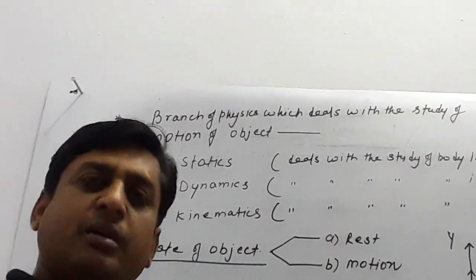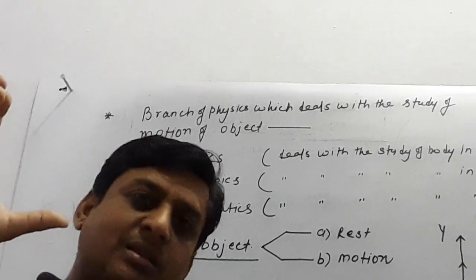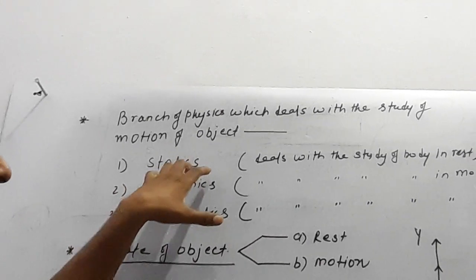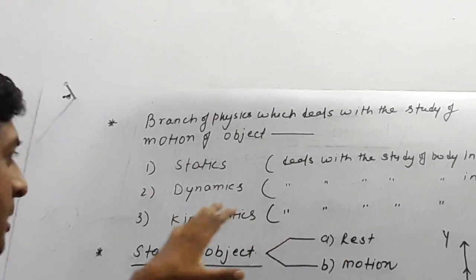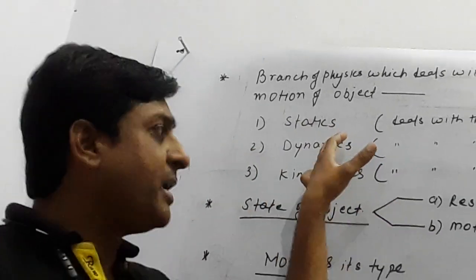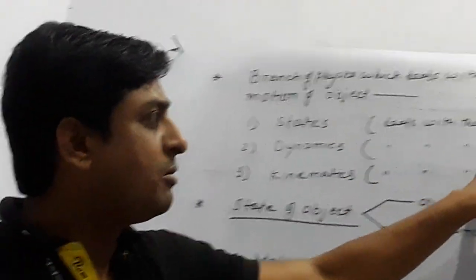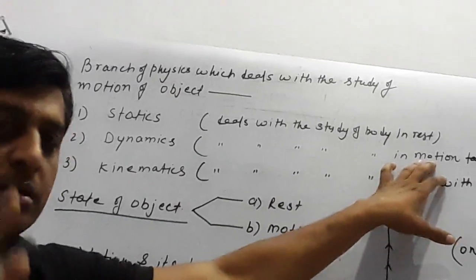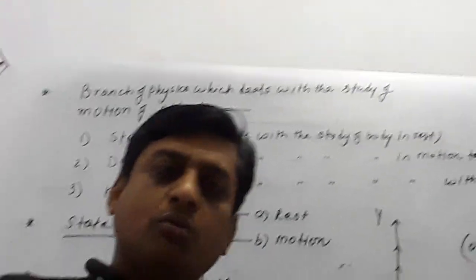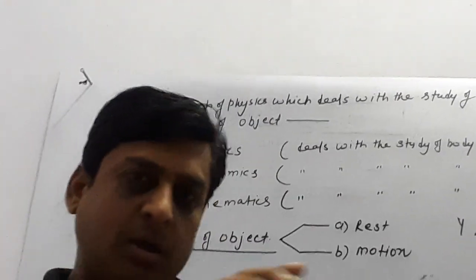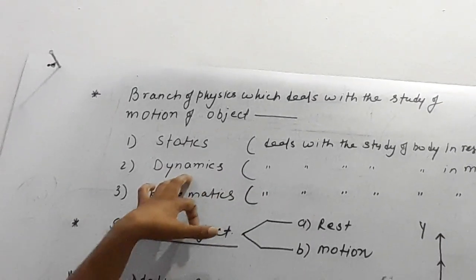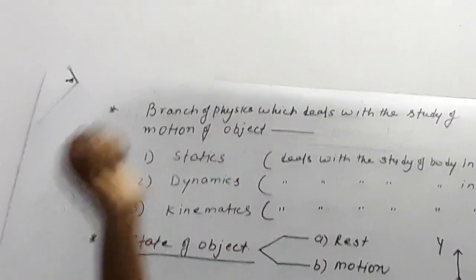That means whenever a body is at rest and we are discussing that body, then that branch of physics is called statics, and statics is a sub-branch of mechanics. Number two is dynamics. Dynamics is also a sub-branch of mechanics, but it deals with the study of a body when the body is in motion. Remember, it takes into account the cause of motion. That means why the motion takes place. When this particular sentence comes, why the motion takes place, then that branch of physics is called dynamics, and it is a sub-branch of mechanics.